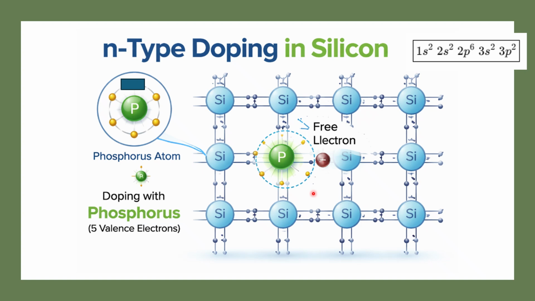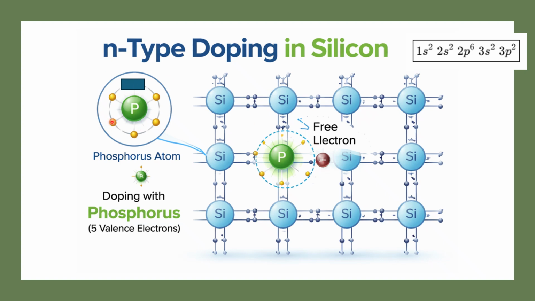Because one electron is free to move, the number of electrons will be high. I'm talking about one atom. If thousands of atoms are there in the crystal, then many more electrons are free to move in the crystal. Since there are more electrons, this is called N, negative type, right? Because of the presence of the free electrons.